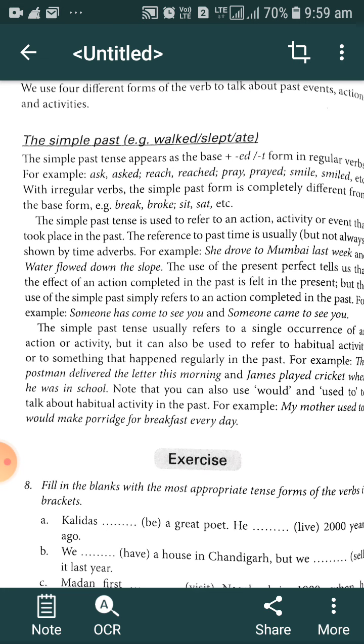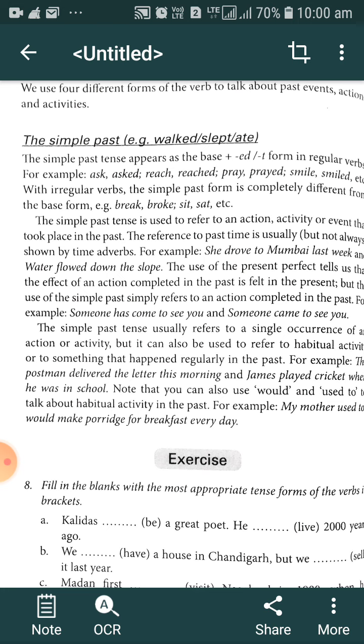We have seen while discussing simple present tense, the structure of simple present tense is subject plus V1, the base form of verb.